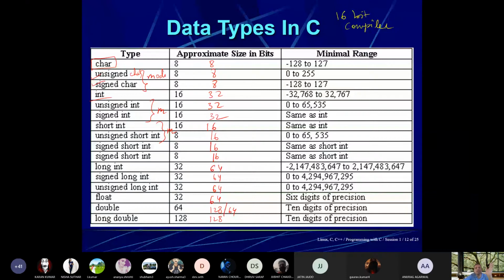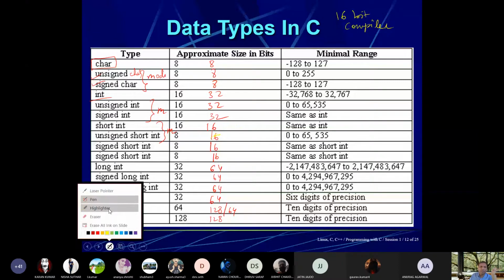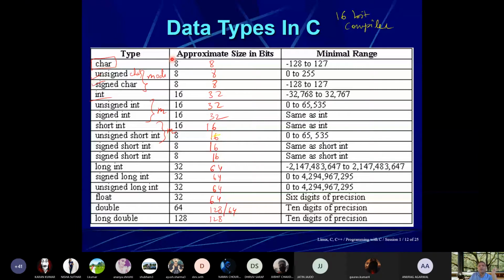Let us see, suppose any compiler. Here I am talking about a 16-bit compiler, not any other compiler. Let us not follow the red script, just follow the black script. In black, 8 bits is for character, unsigned and signed.